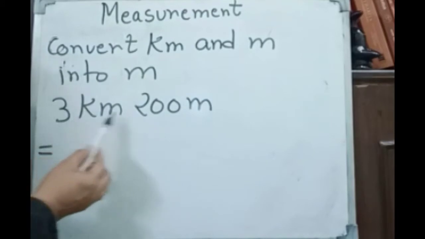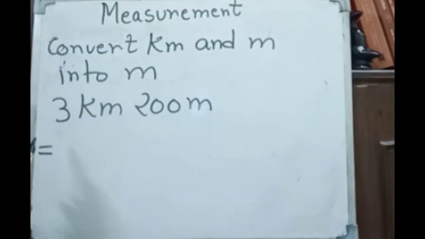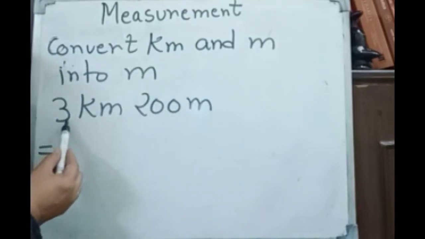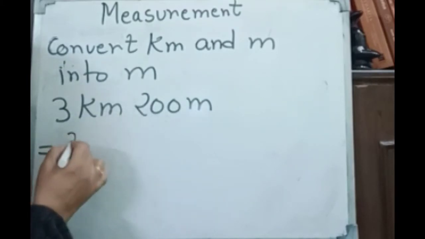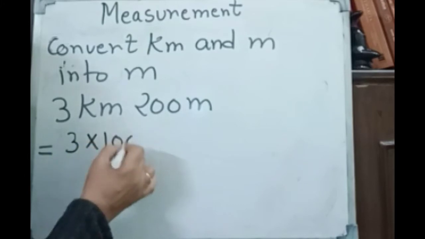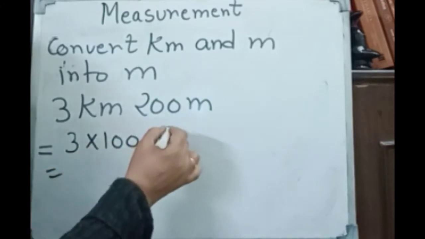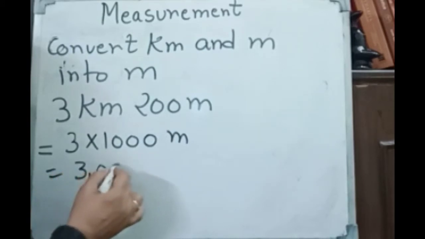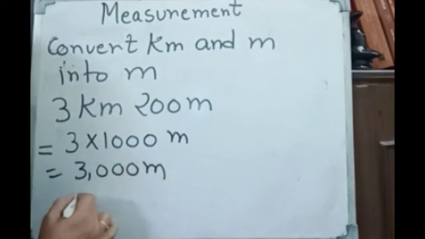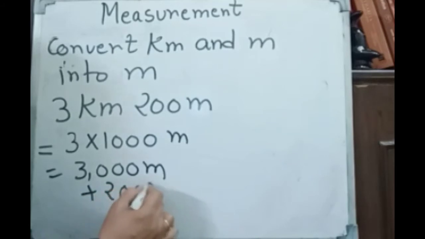We have convert kilometer and meter into meter. Now we have 3 kilometer 200 meter. First what will we do? Multiply by 1000. Then whatever the answer will come, add 200. 3 multiply by 1000. Here you have to put meter. Again we have 3000 meter. Then plus 200 meter. So you have to write all the meters here.